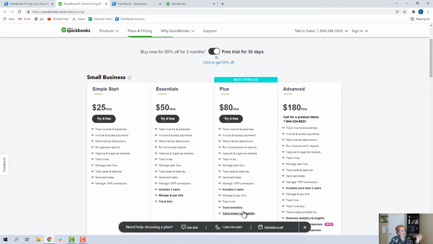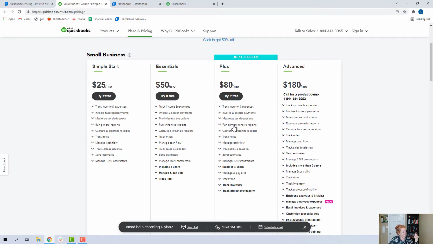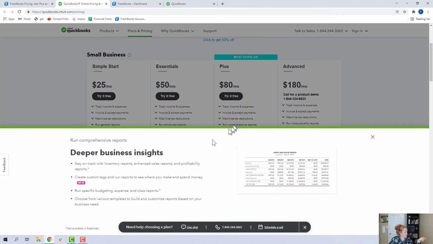I'll switch back here to the pricing tab and just see down here on QuickBooks Plus, you have the ability to track by project profitability and get project-based reports. And then we'll also click here on where it says you have the ability to run comprehensive reports. They're talking about this feature called class reports. So QuickBooks Online Plus and above have location and class tracking. And those are great features, but there is no universe in all of creation where a business owner is going to be doing their business bookkeeping and being able to use class and location features properly.